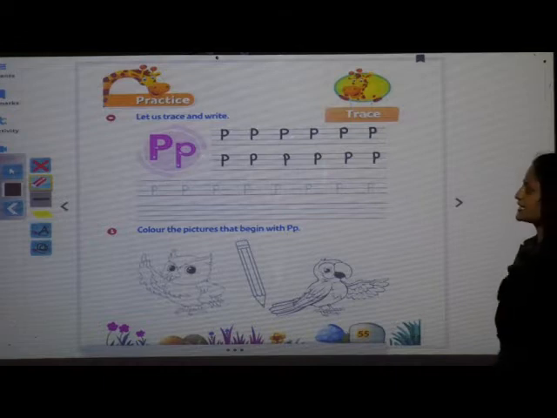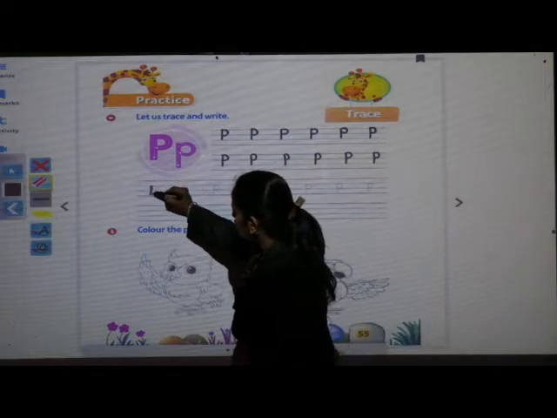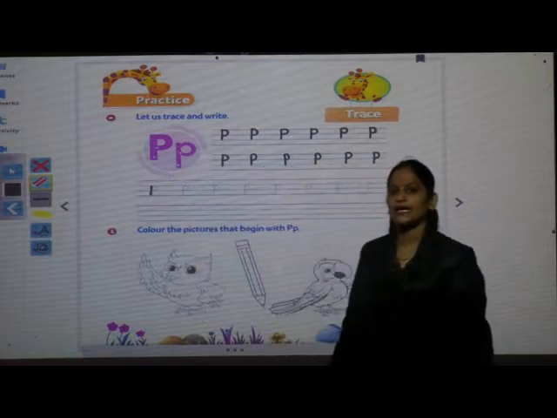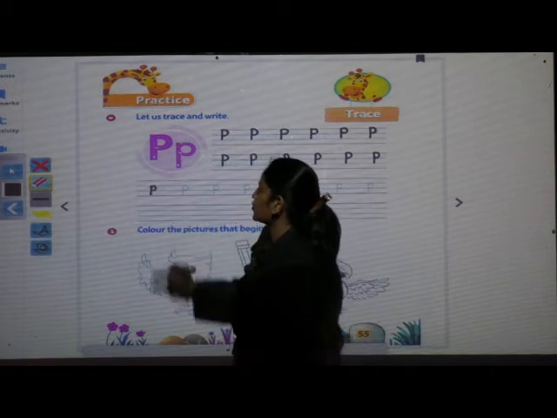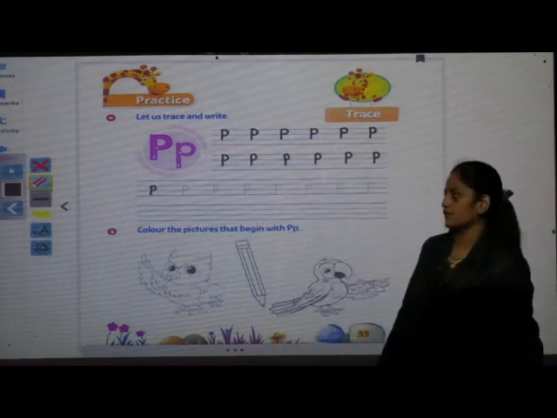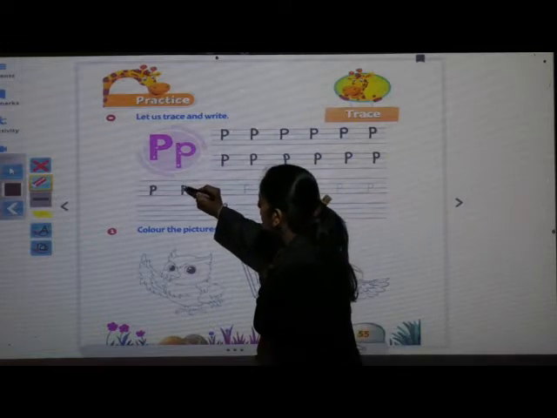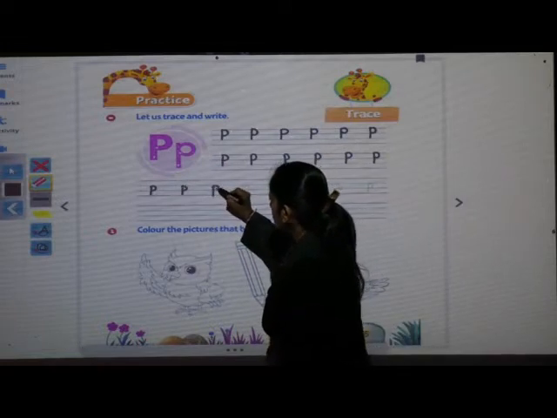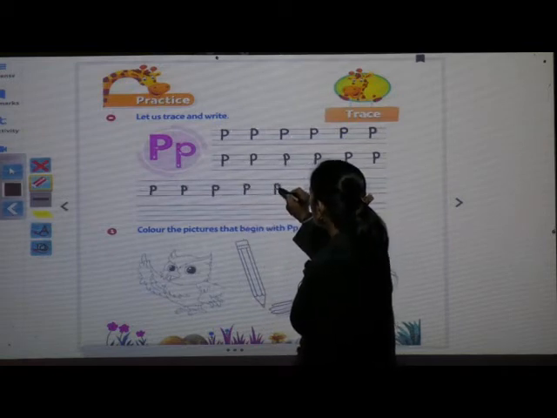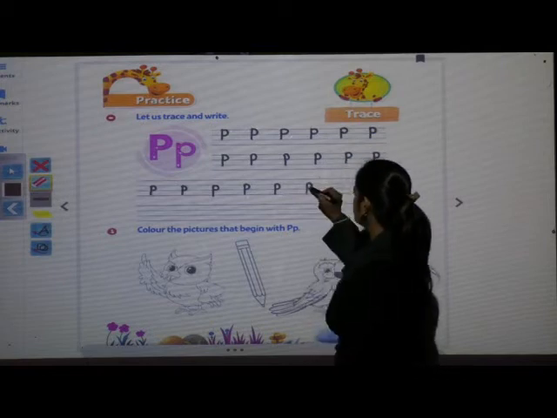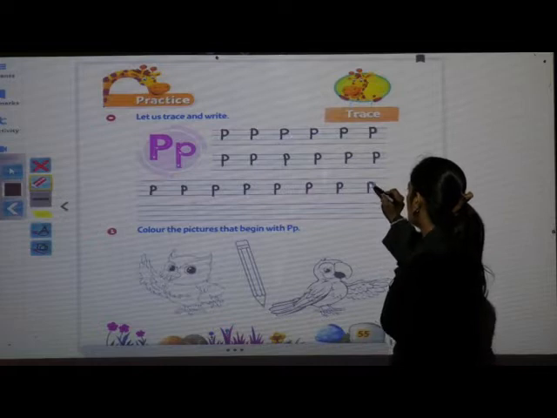Now we will write small letter p. Okay. How to write? First you have to draw a standing line from blue line to red line. And in between two blue lines you have to draw a small curve. Done? Right. Small letter p. And the phonic sound is pa.